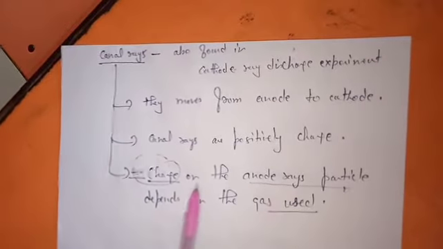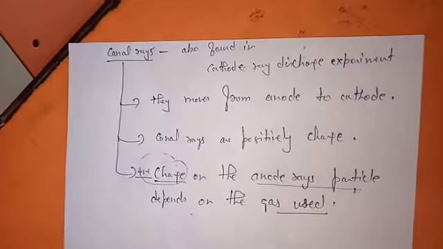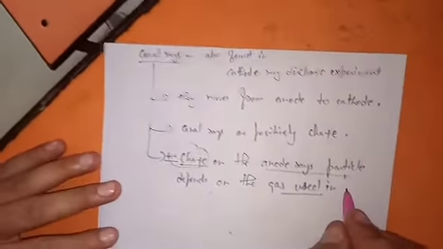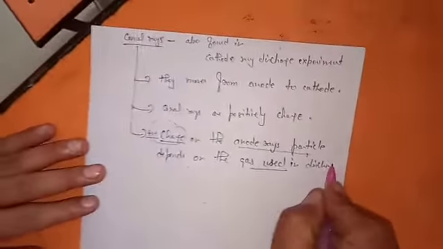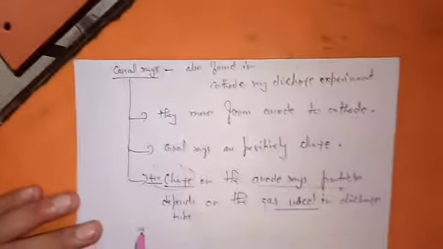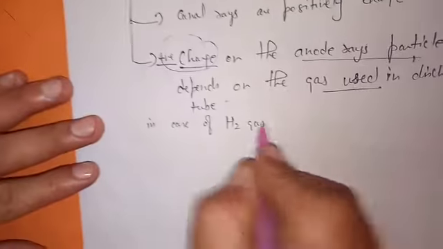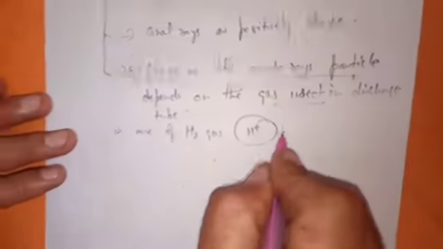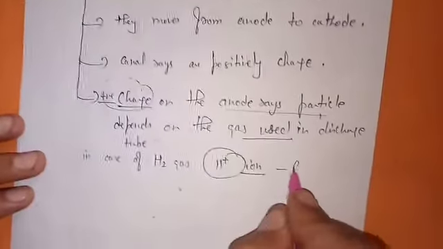That positive charge on the anode ray particle depends on the gas used in the discharge tube. Like in case of hydrogen gas, you will get the smallest positive charge, that is H positive ion, or you can say proton.